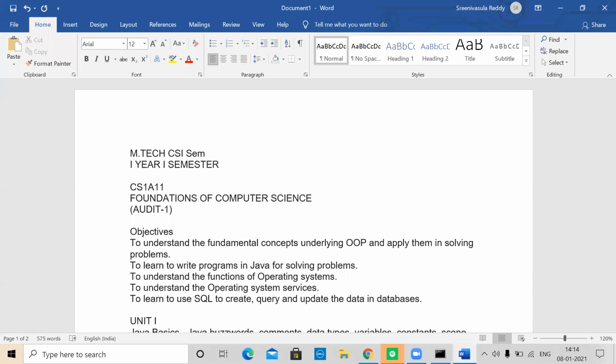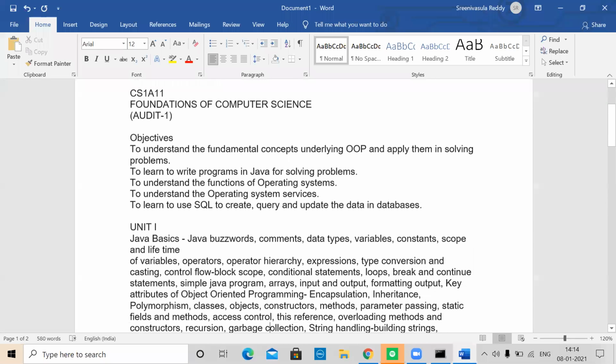MTech Computer Science and Engineering, MTech Software Engineering, MTech Computer Networks and Information Security, and Data Science. So we have four branches for MTech specializations in our school, and all four branches have Foundations of Computer Science as a common subject. I am handling all four branches. This is the first year, first semester course. Objectives anyhow are there, no issue.